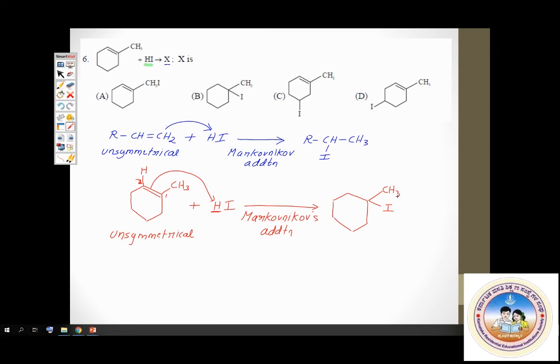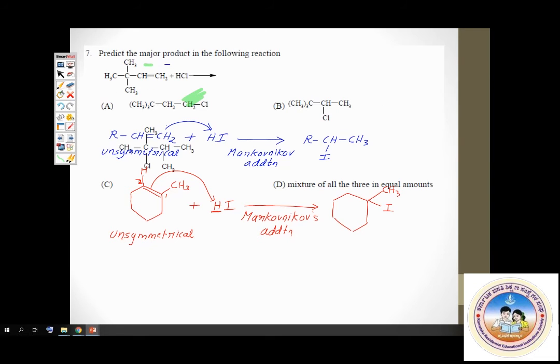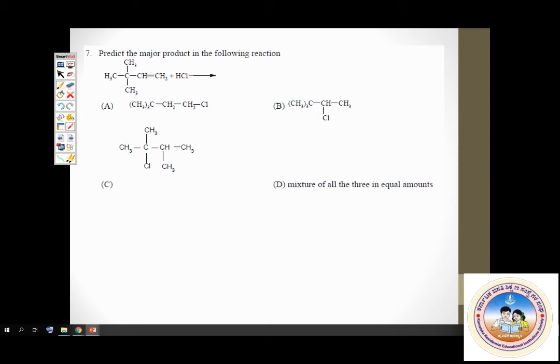Question number 7. Predict the major product in the following reaction. Dear students, mark this as a very, very important question, which can appear in CET as well as NEET. If you blindly apply Markovnikov's rule straight away, you will get a wrong answer, because the actual reason behind Markovnikov's rule is carbocation stability.